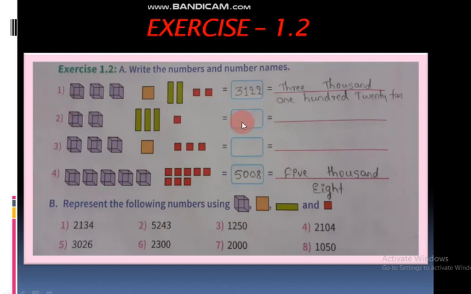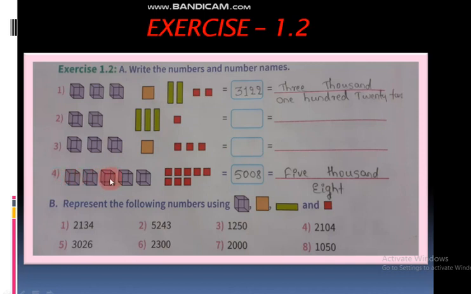Second number problem, you have to write the answer here, and here you have to write the name. No need for this box and all. Don't draw these boxes. Directly you can write here. Write the question number and write this answer. This also. Here in hundreds place a box is there, but in tens place no box. You have to write. Okay, next, the fourth one.